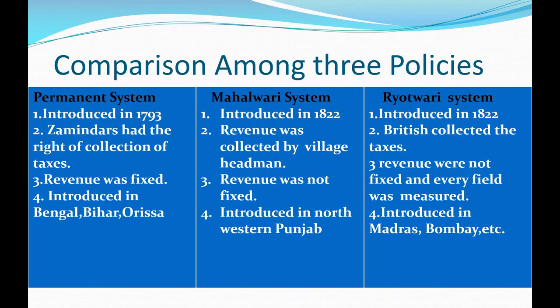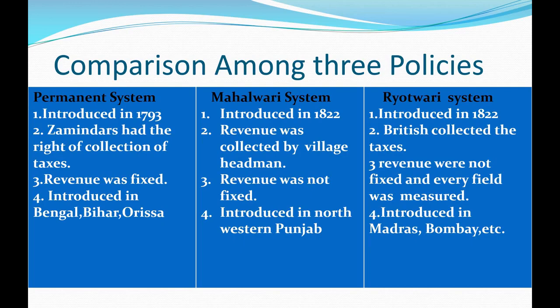Yes students, as we have studied, three policies were introduced by the British government in Indian villages: permanent settlement, Mahalwari system, Rayatwari system. Now we will compare all these three policies. First, permanent settlement was introduced in 1793. Mahalwari system was introduced in 1822. Rayatwari was introduced in 1822 at the same time, but Mahalwari system was introduced in the northern part and Rayatwari in the southern part.